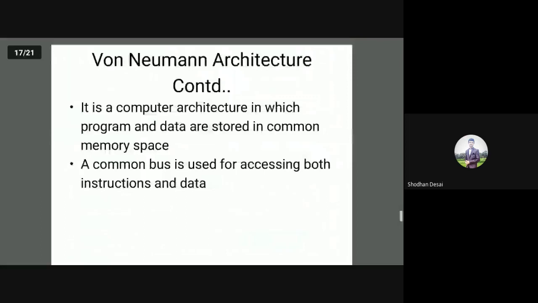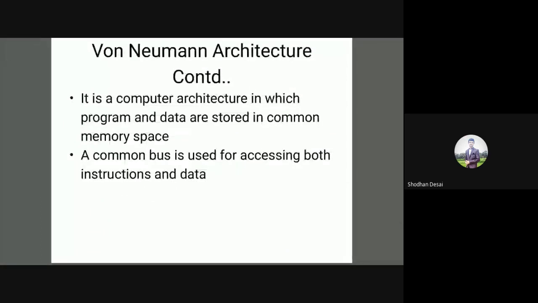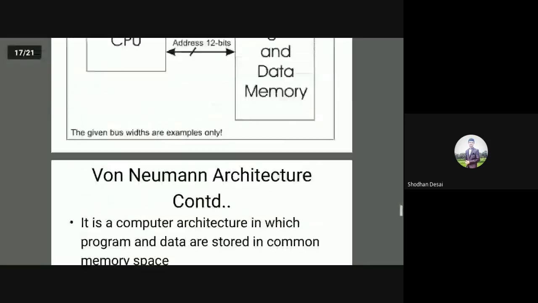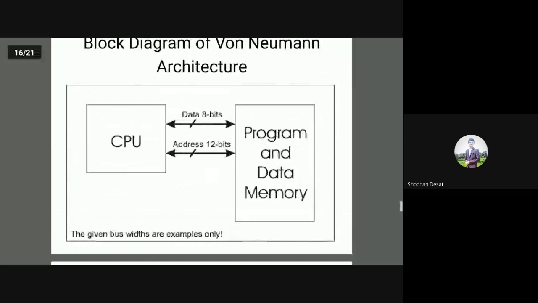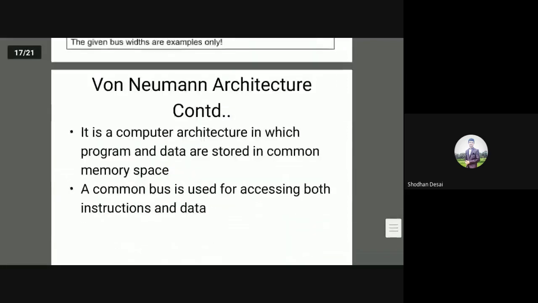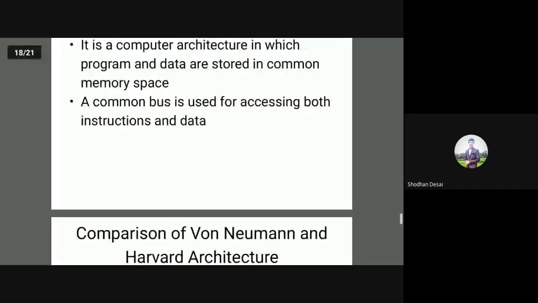It is a computer architecture in which program and data are stored in a common memory space. A common bus is used for accessing both instructions and data. You can see here in this figure, the common bus. There is only one address and data bus to read the information from the memory to the CPU and from the CPU to the memory. So a common bus is used for accessing both instructions and data.